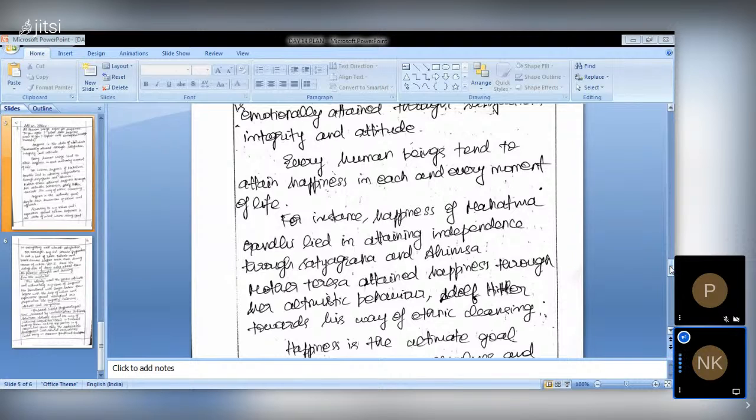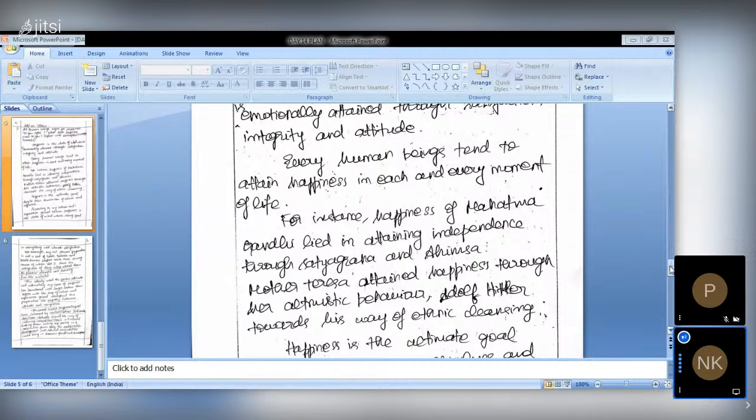We can link him with ethical or moral values like empathy, integrity, attitude and tolerance. For all these values in ethics, we can compare Mahatma Gandhi ji. He lived through it.